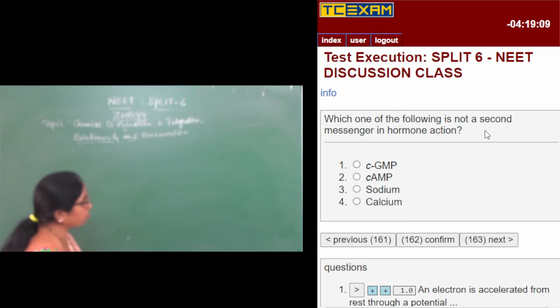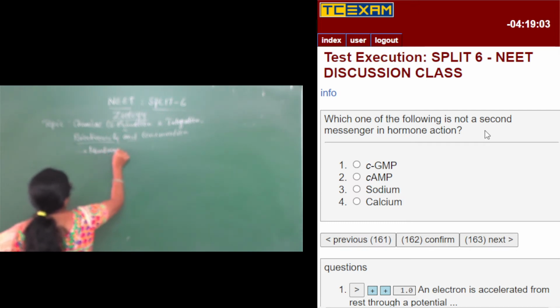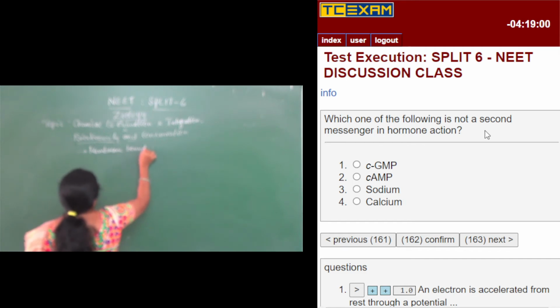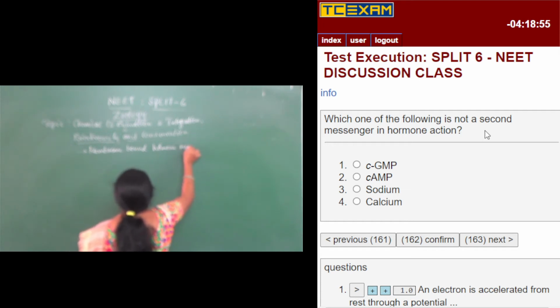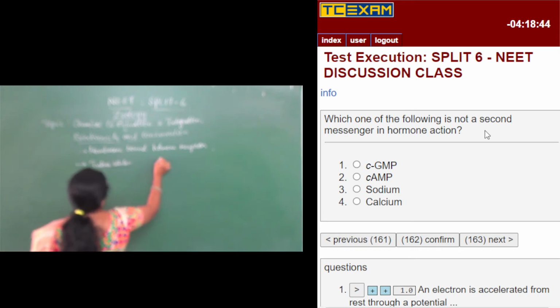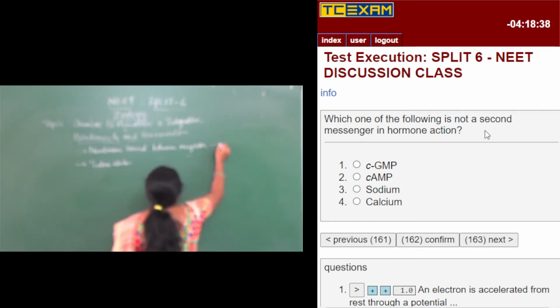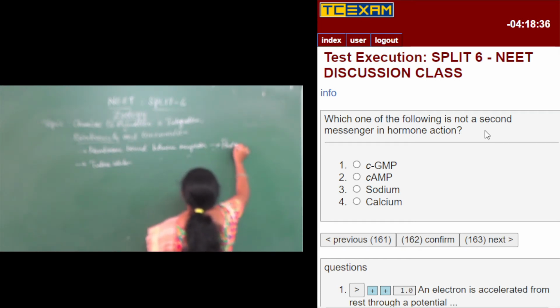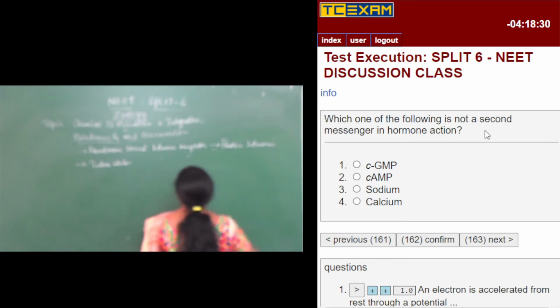When one is membrane bound hormone receptors, and the other is the intracellular hormone receptors. So almost all the protein hormones have these, what are called the membrane bound hormone receptors.